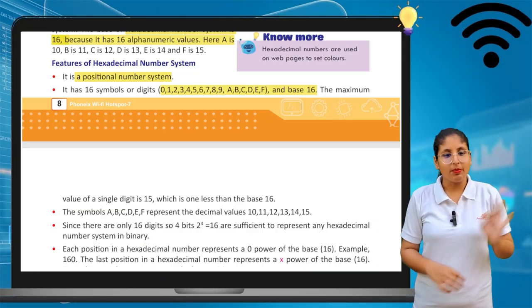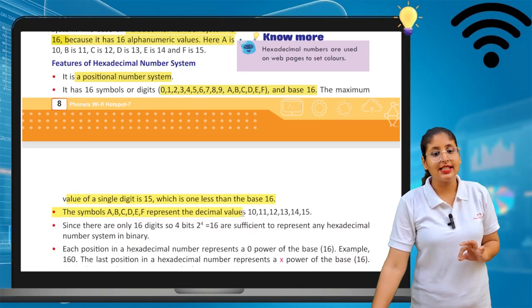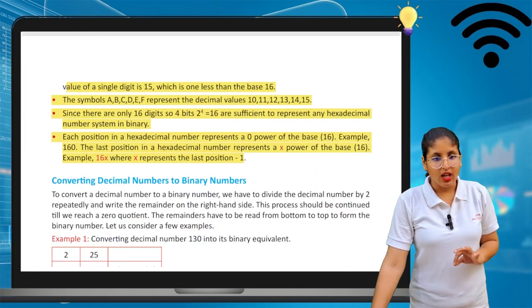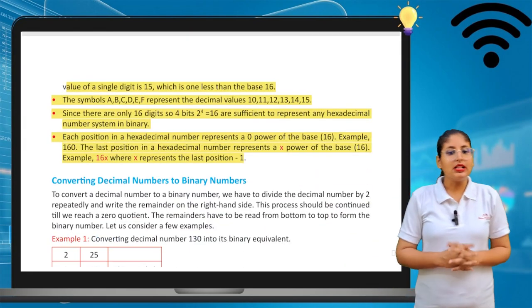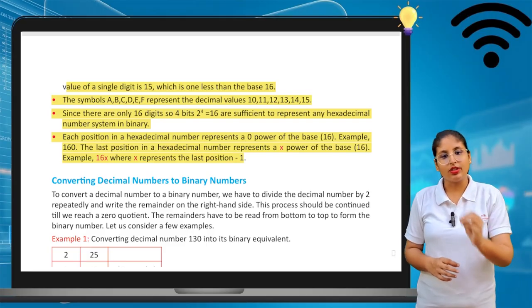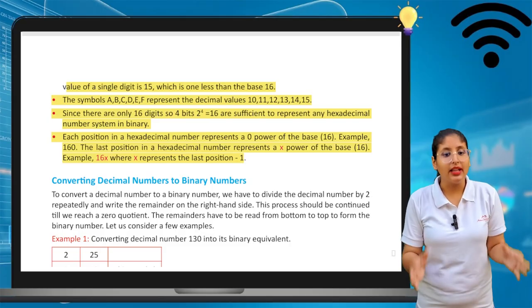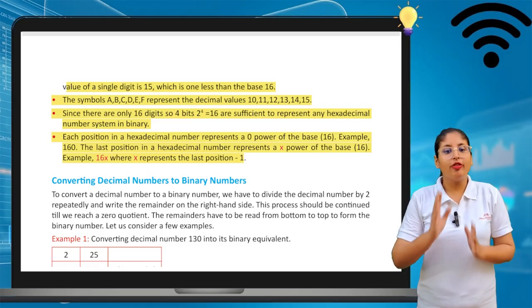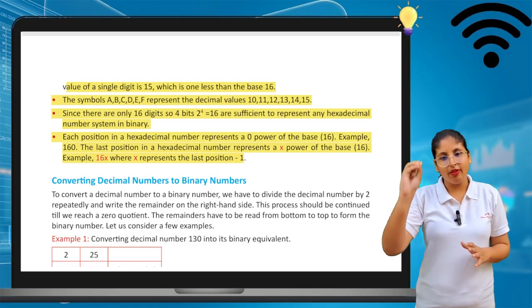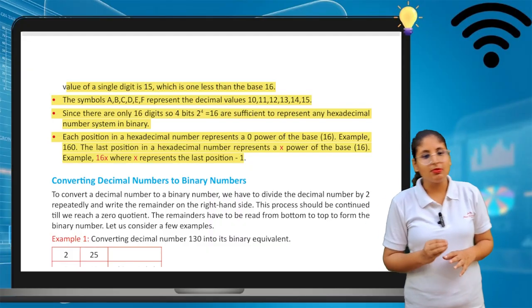The maximum value of a single digit is 15, which is less than the base value of 16. So the symbols A, B, C, D, E, F are 10, 11, 12, 13, 14, 15. Since there are only 16 digits, 2 power 4 is 16, so 4 bits are sufficient to represent any hexadecimal number.